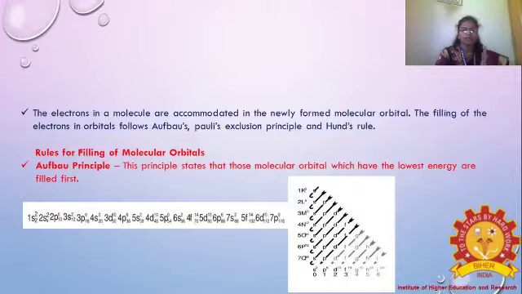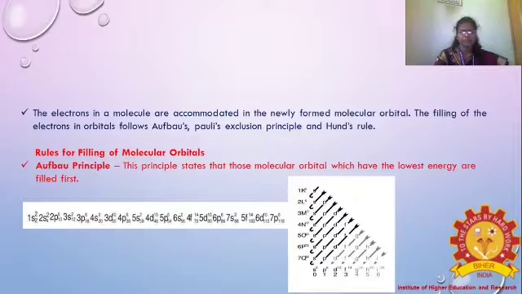Now we are going to discuss the electrons. The electrons in a molecule are accommodated in the newly formed molecular orbitals, and the filling of electrons in orbitals always follows certain principles. In these principles, we are going to discuss the Aufbau principle, Pauli's exclusion principle and Hund's rule. First, the rules for filling of molecular orbitals: the Aufbau principle.